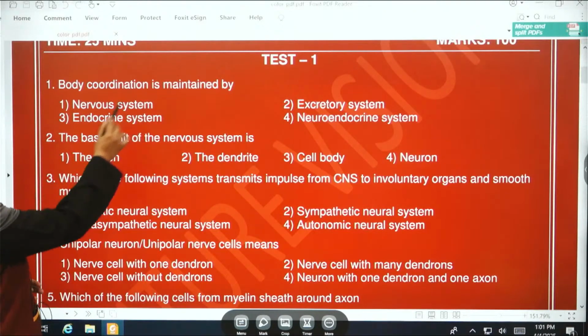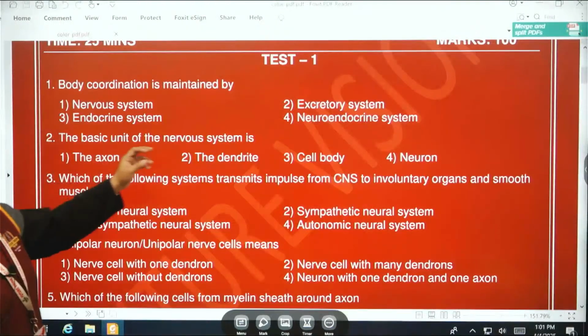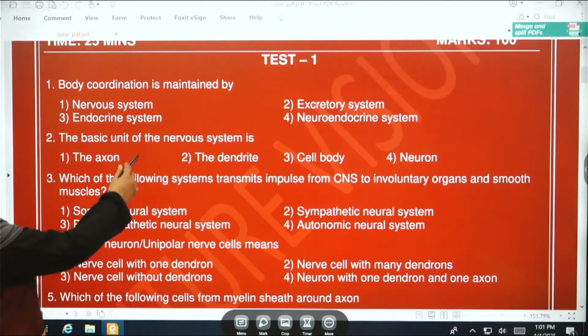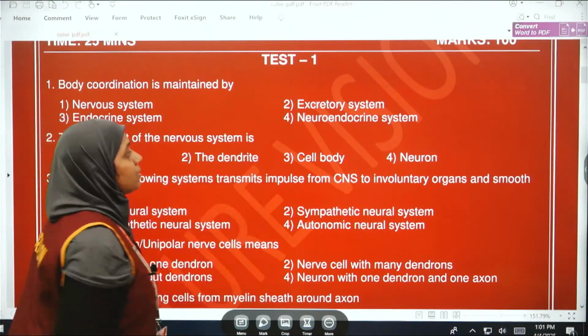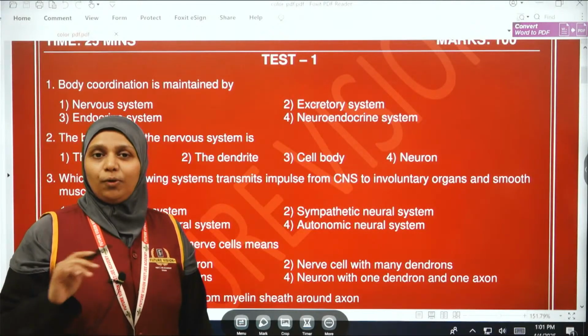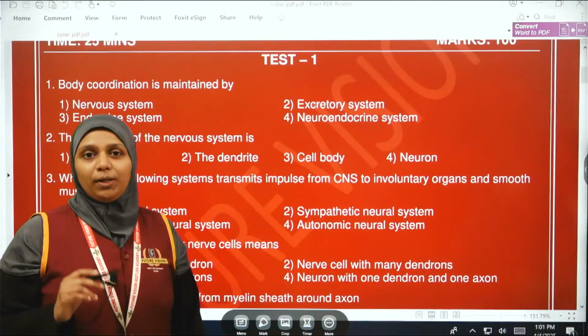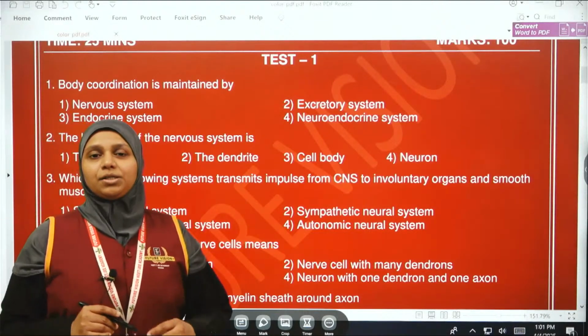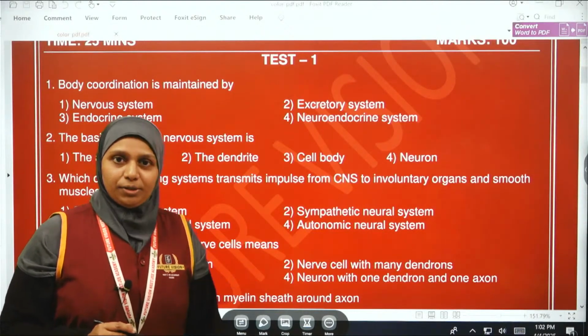Body coordination is maintained by nervous system, first one. Second is the excretory system. Third, endocrine, and the fourth is the neuroendocrine system. So obviously the answer வந்து fourth option, that is the neuroendocrine system. They both together integrate to coordinate all our body functions.